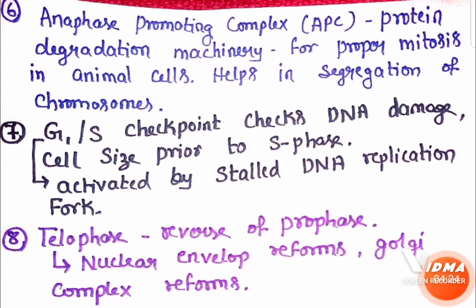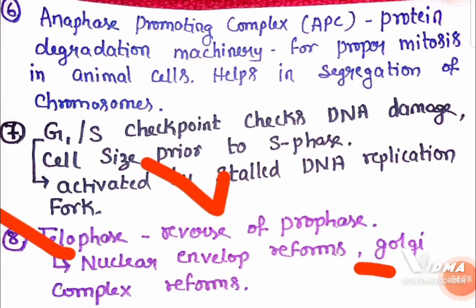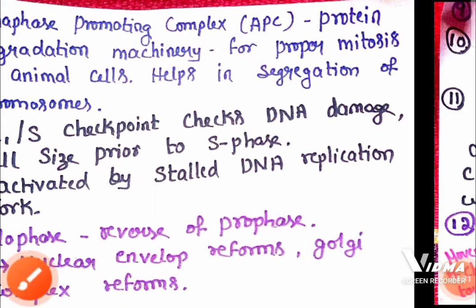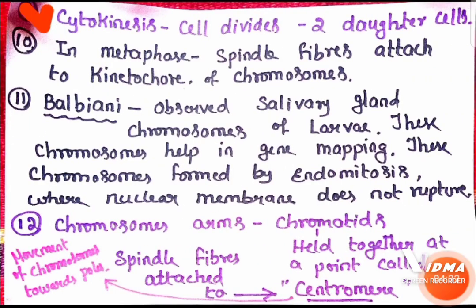And remember children, telophase is a reverse of prophase, where the nuclear envelope is going to reform and the Golgi complex also reforms in telophase. And cytokinesis means the cell divides to produce two daughter cells. And remember, in metaphase spindle fibers are going to attach to a structure called the kinetochore of chromosomes. Spindle fibers attach to the kinetochore of chromosomes. This is going to happen in metaphase.